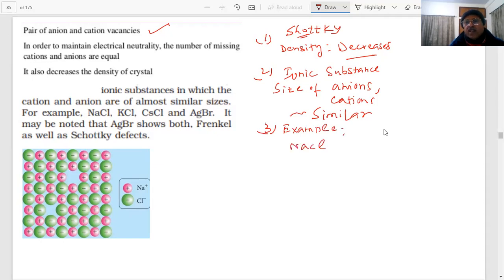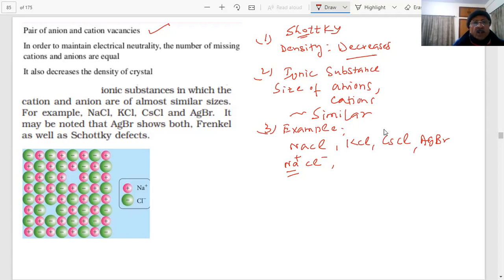NaCl. You know the sodium ion is a large ion. Alkali metals are larger in size. You already know that alkali metals are the largest in size in the periodic table. The chloride ion is also large, -1. NaCl, KCl. Cesium is very large. Lithium, sodium, potassium, cesium. AgBr. These are the examples which we have shown. Here is a picture of what we are trying to tell.